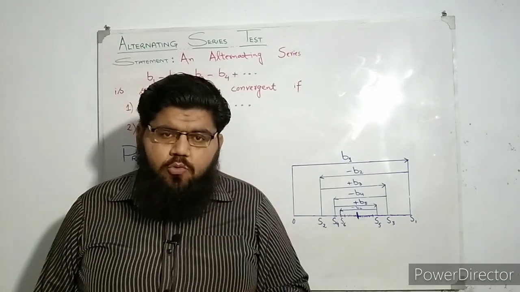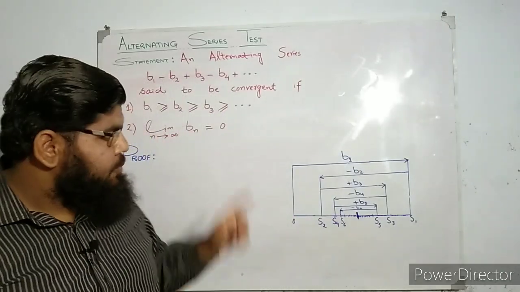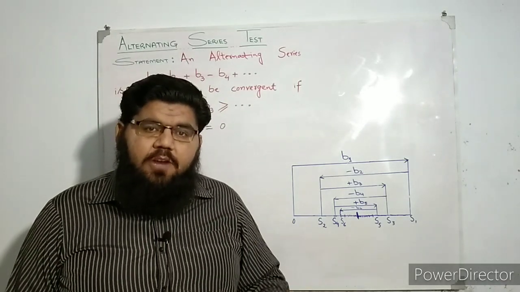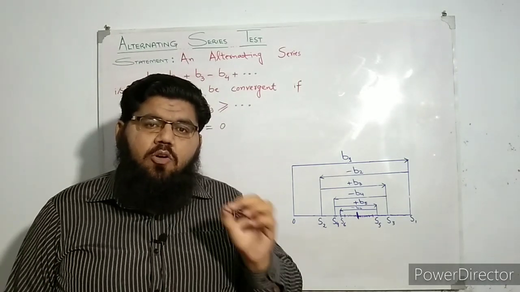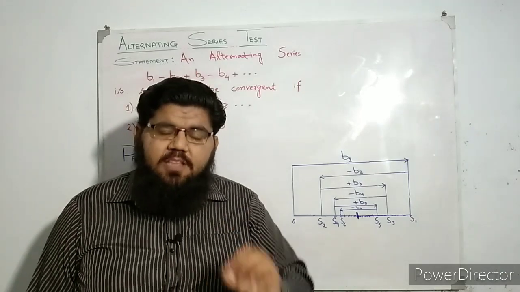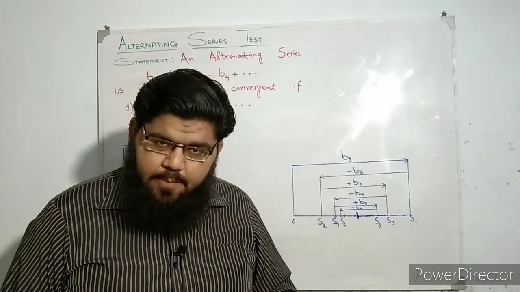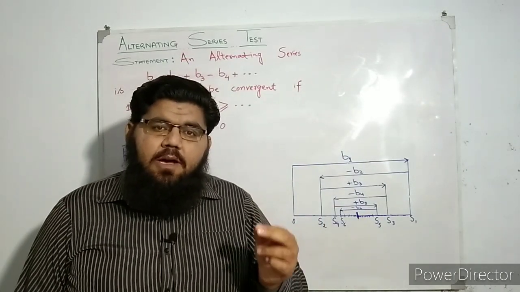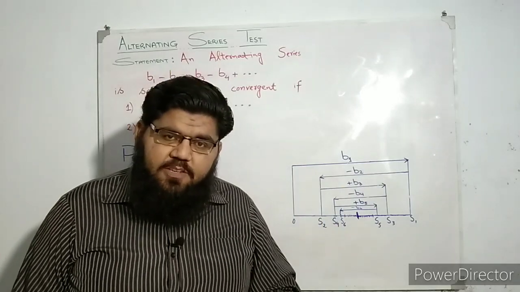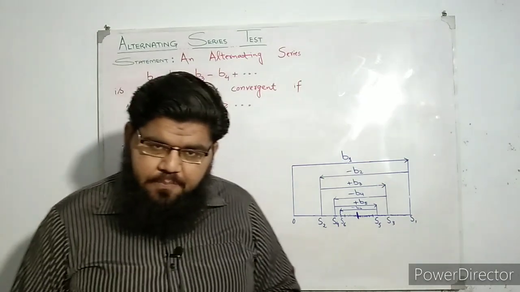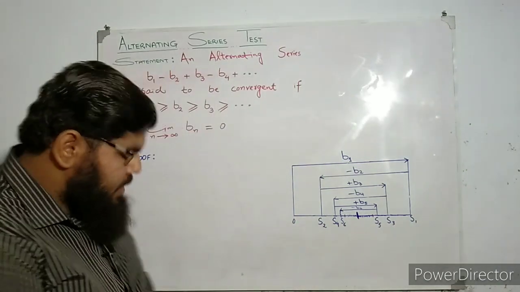Okay, so we are going to adopt the same strategy to prove this, but in a different approach. We are going to consider not the whole sequence of partial sums, but first the sequence of even partial sums. Okay, and what does that mean? S2, which will be the sum of the first two terms. First of all, we will consider it, then S4, then S6, and so on. Okay, so let's see how it will work.